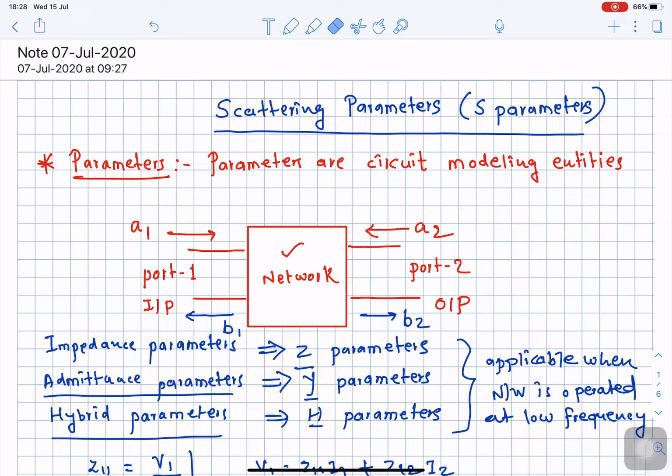So why does this happen? Why can we not easily open circuit or short circuit the given circuit at a high frequency? Now at a high frequency, please remember the wavelength of operation of the signal is very low. As the wavelength is very low, and I already discussed that at a high frequency, transit time effect will become very significant.